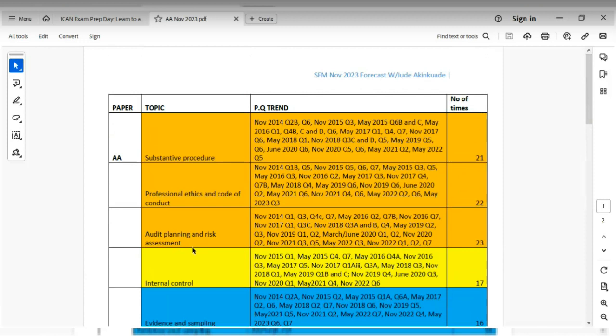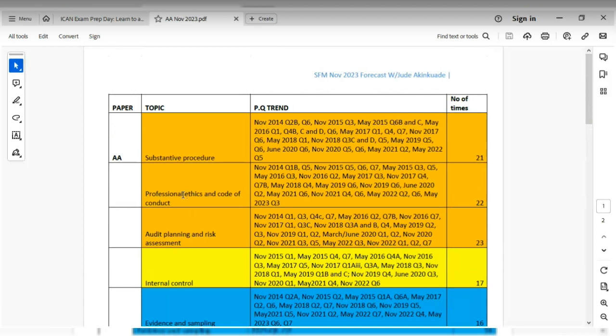Okay. The next category is professional ethics and code of conduct. This has been examined 22 times. So this is the next most examined topic, 22 times from November 2014 up till last year, May 2023. Okay, so you also want to pay attention to your professional ethics and code of conduct.